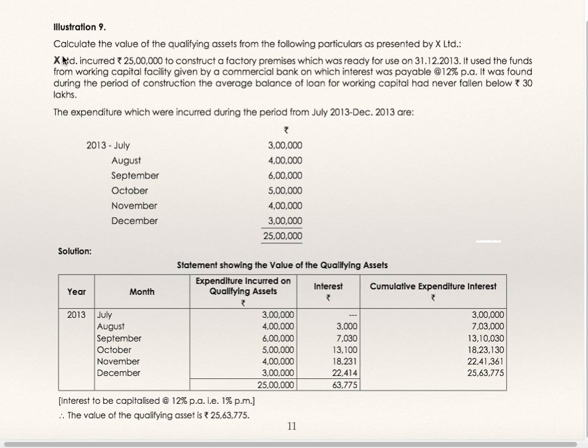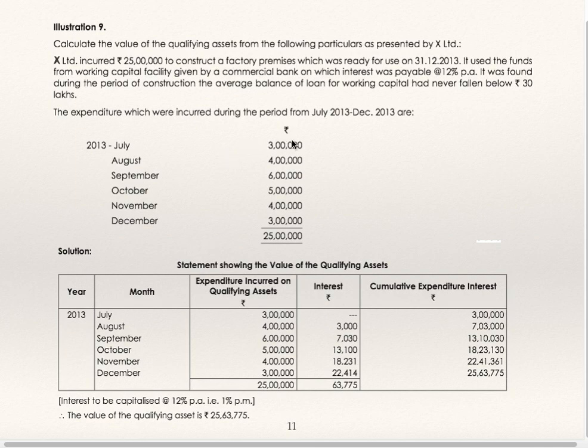We'll see illustration 9. Calculate the value of the qualifying asset from the following particulars as presented by X Limited. X Limited incurred 25 lakh to construct a factory premises which was ready for use on 31st December 13. It used the funds from a working capital facility given by a commercial bank on which interest was payable at 12% per annum. It was found that during the period of construction the average balance of loan for working capital had never fallen below 30 lakhs. The expenditures incurred during the period from July 13 to December 13 are as follows.